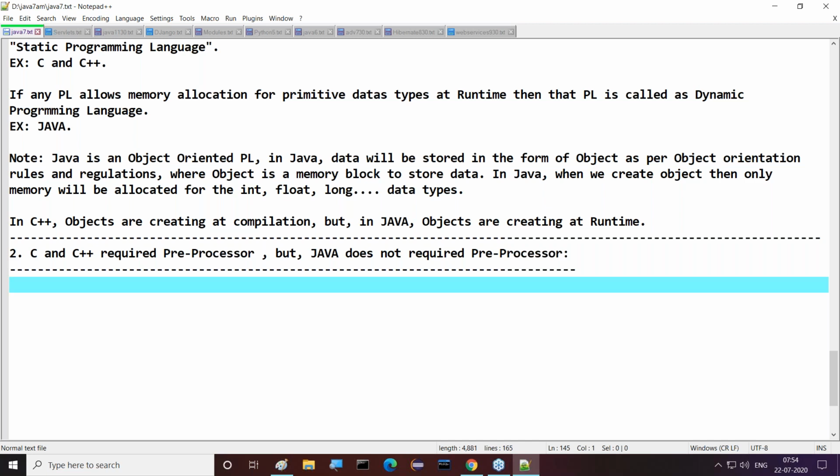That's good. Is there any advantage of having memory allocation at runtime versus memory allocation at compilation time? Definitely, sir. If you perform memory allocation at compilation time, then what is going on at runtime? We may use that memory or we may not use that memory. We don't know. But at compilation, we are creating that memory. At runtime, if you are not using that memory, that's a waste of memory.